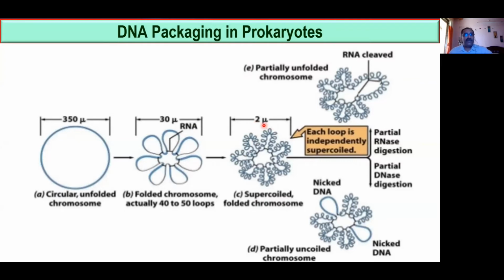Look how small the size has become now. Here it is 350, here it is 30. Now the size has reduced to 2. Okay, this is called 2 mu, because look here, each loop is independently supercoiled again.